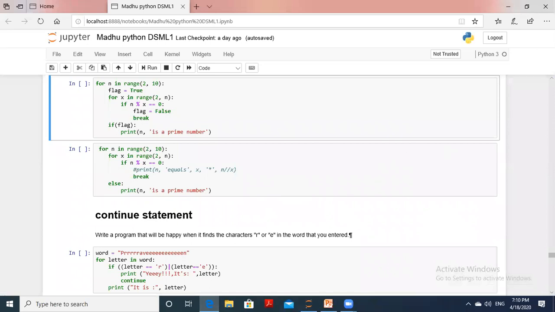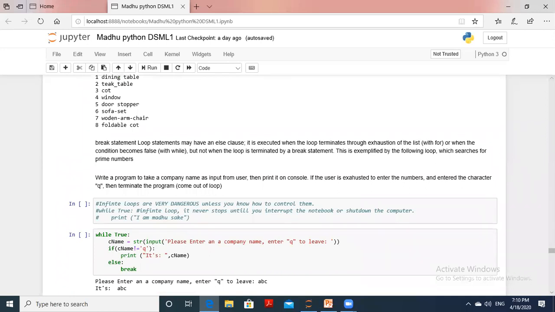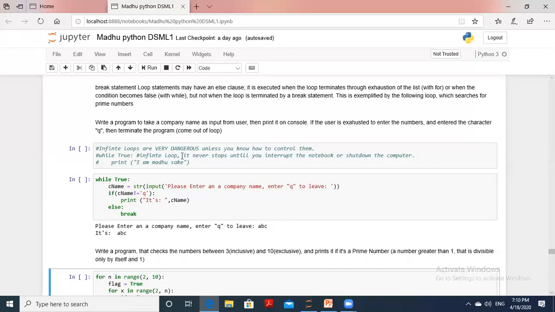I think yesterday we discussed the break statement for this example. The break statement is most useful for programmers who want to break out of loops. We have to add the break keyword in the program. Infinite loops are very dangerous unless you know how to control them.